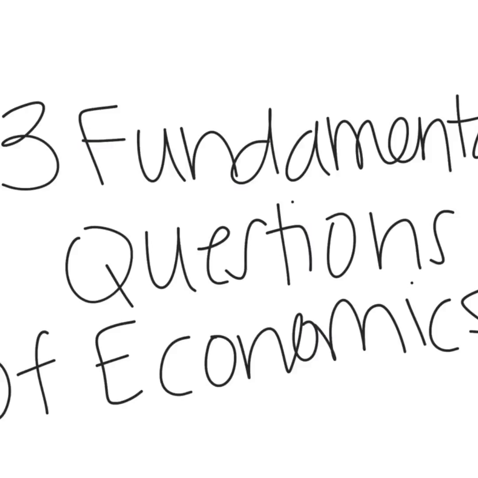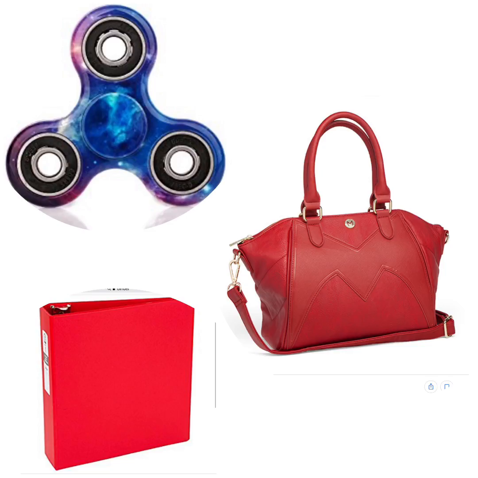So when we look at these 3 fundamental questions, we're looking at what to produce, how to produce, and for whom to produce. So let's go ahead and break this down a little bit more. Our first question is, what are we producing? This could be as simple as purses, or maybe binders, or maybe we'll be real creative and make fidget spinners. These are all products that we can create.